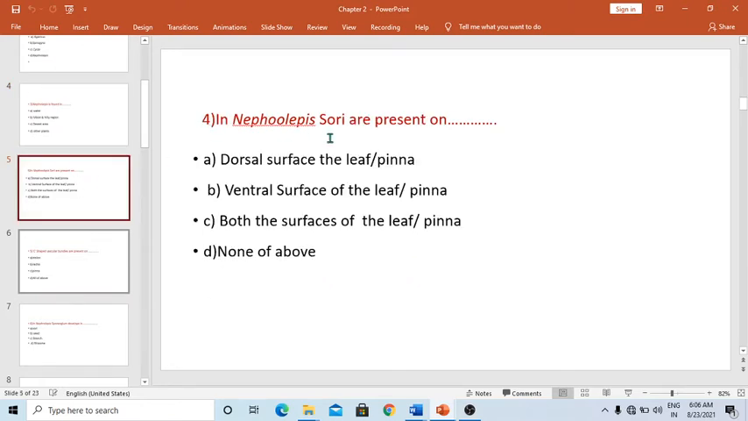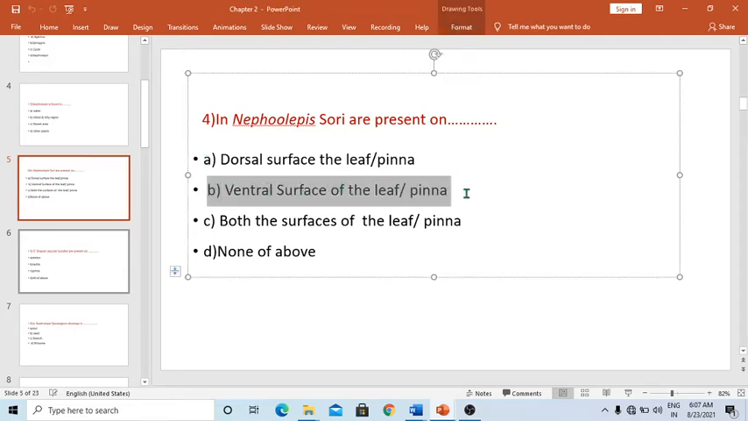In Nephrolepis, sori are present on, the options being dorsal surface of the leaf or pinna, ventral surface of the leaf or pinna, both the surfaces of leaf or pinna, and none of the above. The sori are the parts which produce the sporangia. So the correct answer is the ventral surface. In Nephrolepis, sori are present on the ventral surface of the leaf.